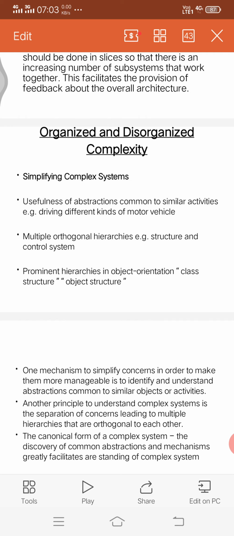Multiple orthogonal hierarchies is nothing but we have to identify the structure and the control system of a particular system. While listening to this video we have to think about the car, the example of the car, not one car but different cars.